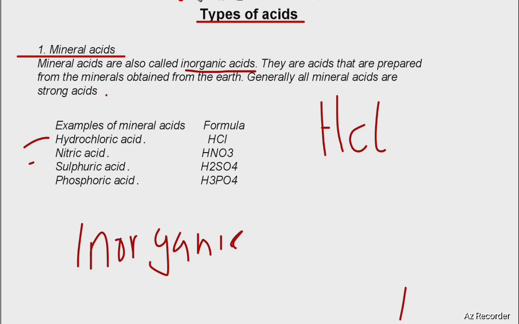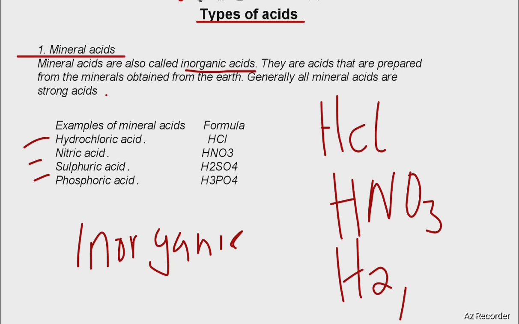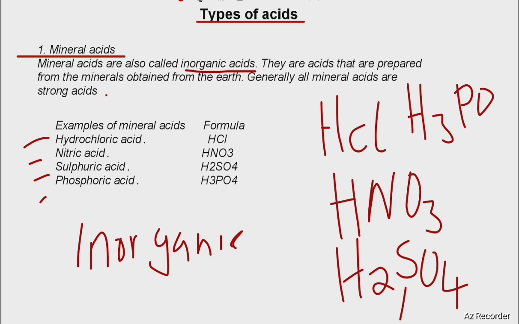You have nitric acid, which is written as HNO3, sulfuric acid, which is H2SO4, and phosphoric acid, which is H3PO4.